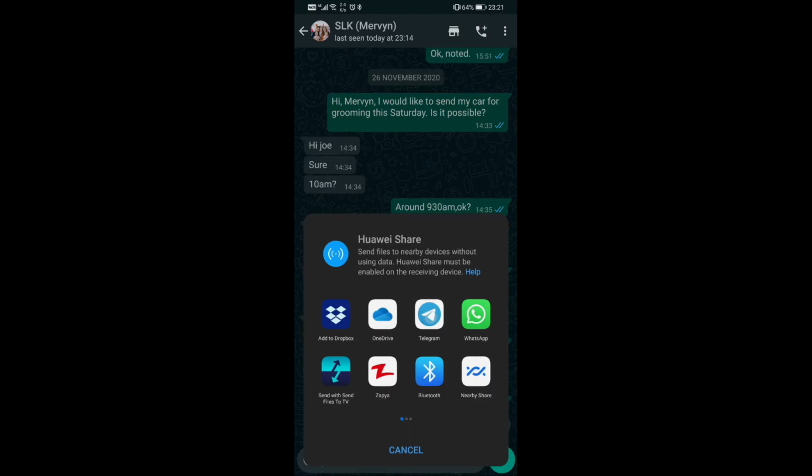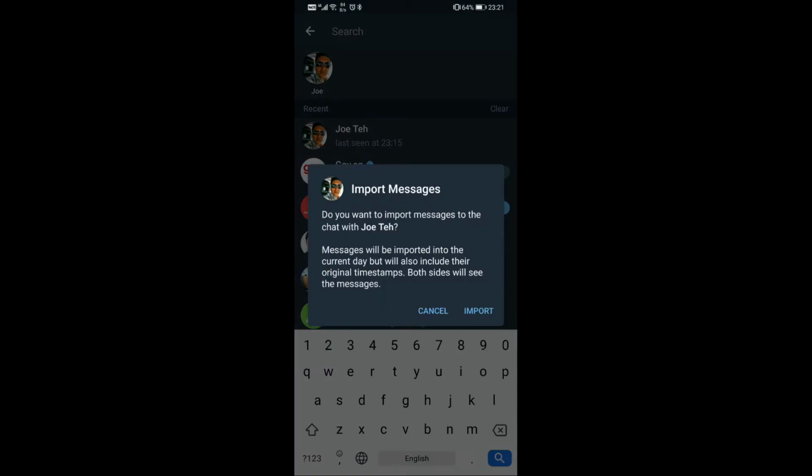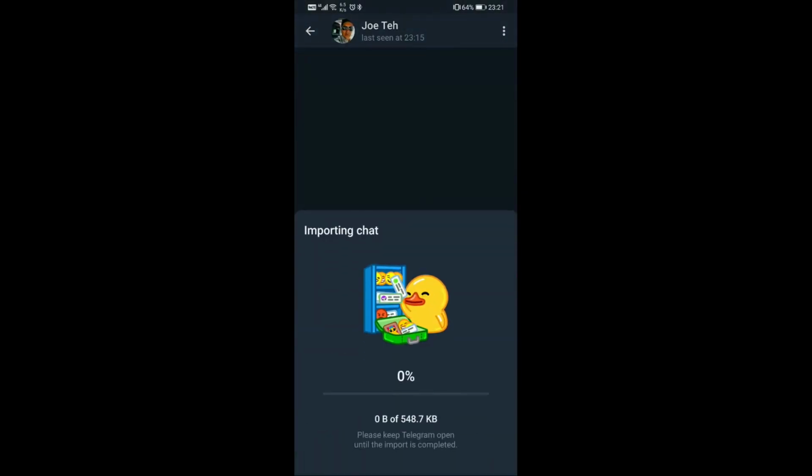Press on this and I have to choose where I want it to be sent, because in Telegram there are a lot of chat groups I can send to, but right now I just need to send to myself. I have my own Telegram, so I just press import. And you can see that 548.7 kilobytes of information is being transferred over.